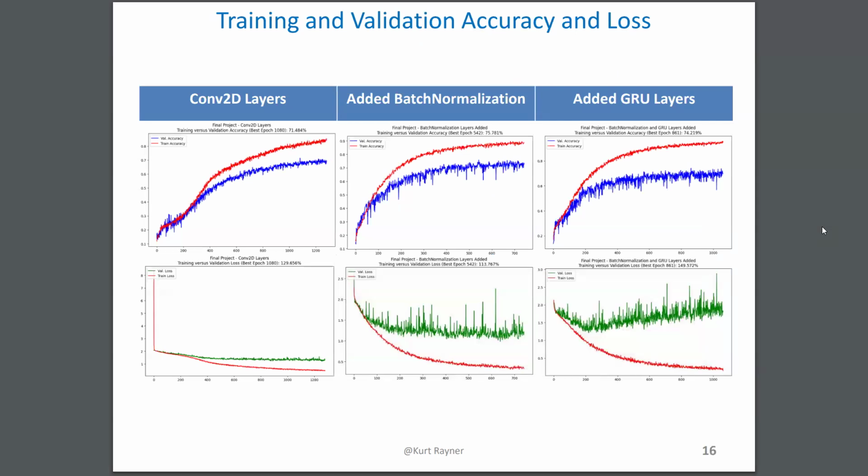Here's a look at the accuracy and loss charts. Very similar, I think, in terms of accuracy. The loss gets very erratic on the batch normalization and the GRU models, and has kind of a dip and then a general trend back up. It's possible that the GRU model was just going to get worse from there on out. It certainly didn't seem to be consistently improving after it reached a good accuracy.